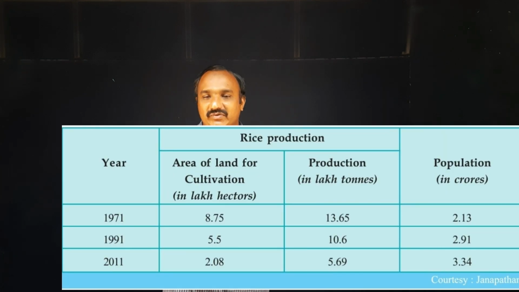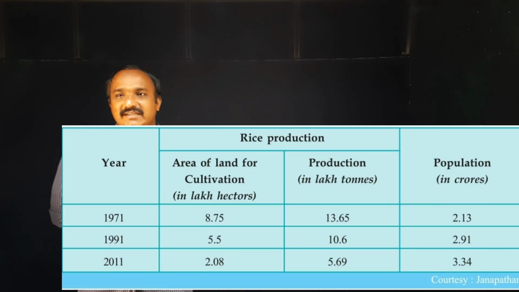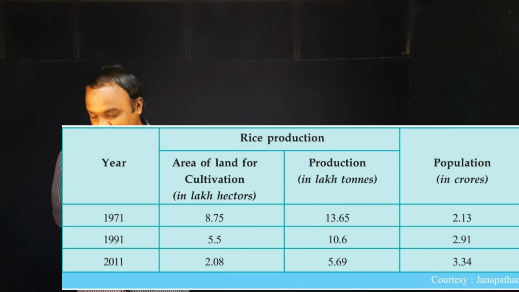And now you can see a table on the screen. Just look at it. There the production of paddy is given. What is the problem there? Just look and read.